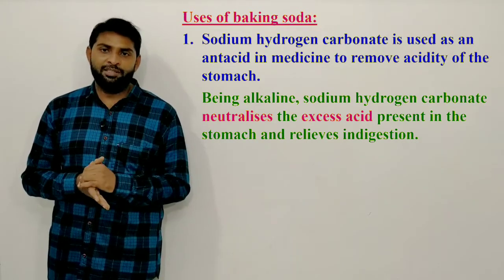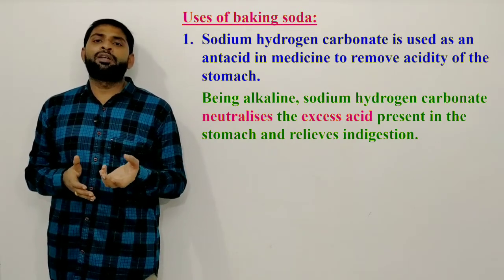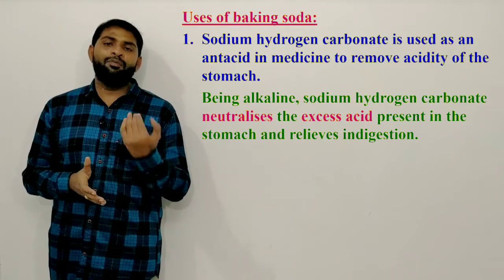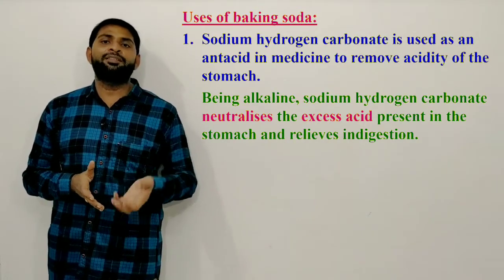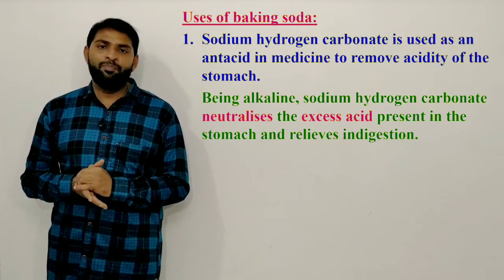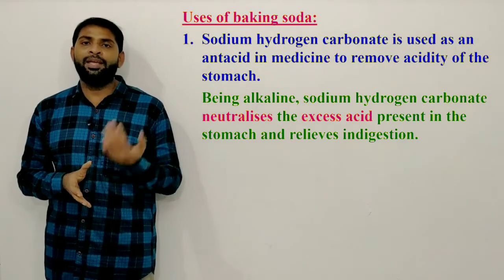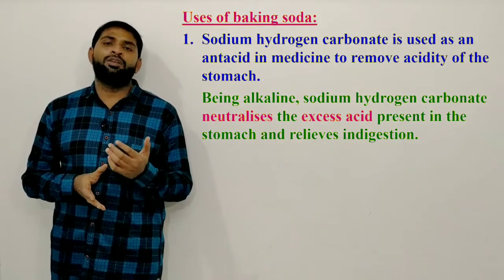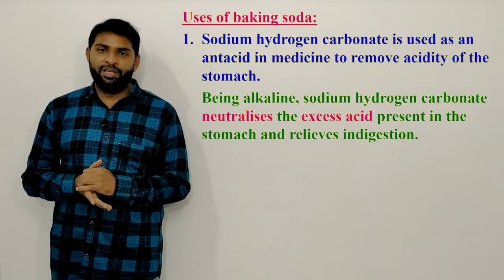In such cases, excess HCl will be produced in our stomach. When excess HCl is produced, it may cause pain and irritation inside the stomach. To neutralize this excess HCl, generally we use sodium hydrogen carbonate, that means baking soda or sodium bicarbonate.